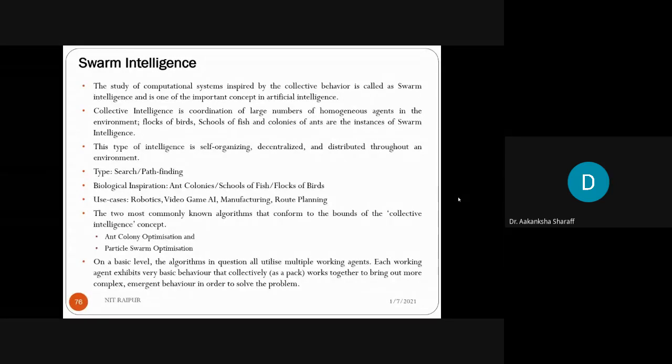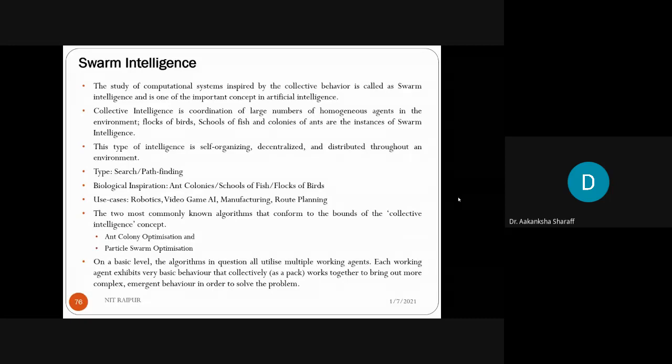This type of intelligence is self-organizing, decentralized, and distributed throughout an environment. Why self-organizing? Because here the group of birds or fish organize in an individual way, and then they commonly make a decision, or make an intelligence, in order to organize that pattern.